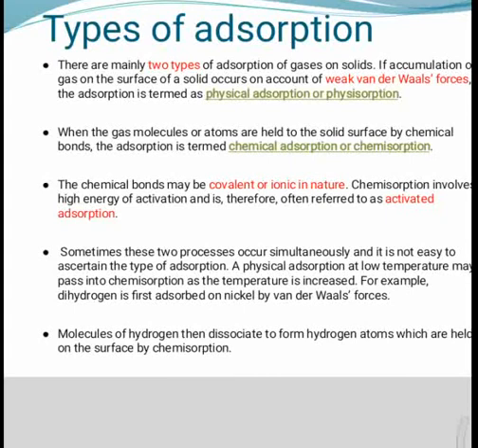Chemical adsorption or Langmuir adsorption. If the chemical force holds the gas molecule to the surface of the adsorbent, the adsorption is called chemical adsorption. It is also called chemisorption or Langmuir adsorption. In this type of adsorption, a strong force acts between adsorbate and adsorbent. Therefore, it cannot be reversed easily. For example, adsorption of hydrogen gas on platinum metal.